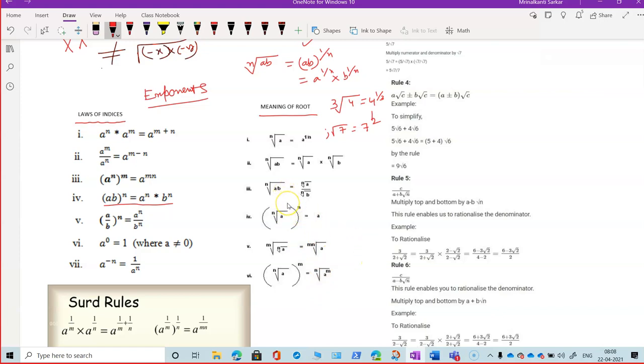Nth root of a by b will be nth root of a by nth root of b. Nth root of a to the power n is going to be what? a to the power 1 by n to the power n. This is nothing but a, because 1 by n into n will give you 1.